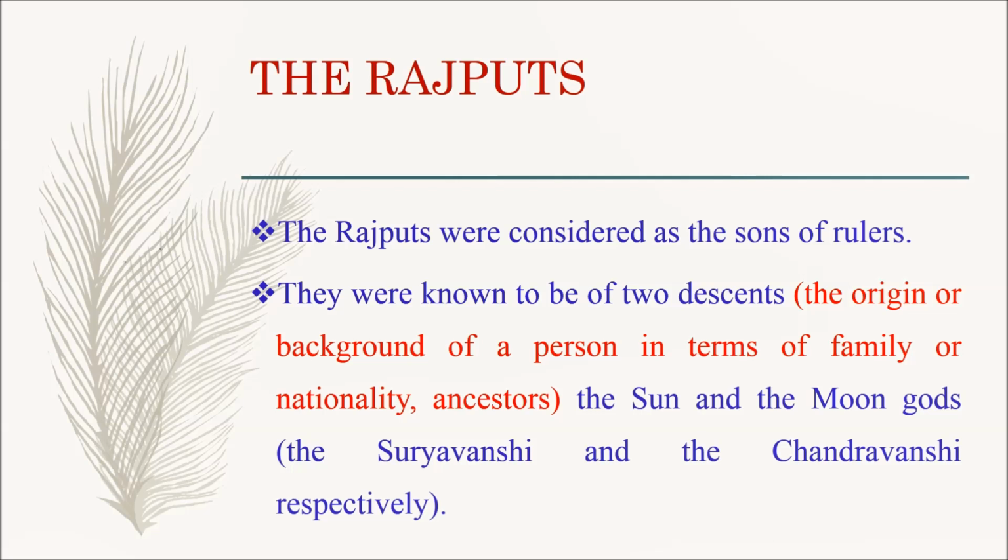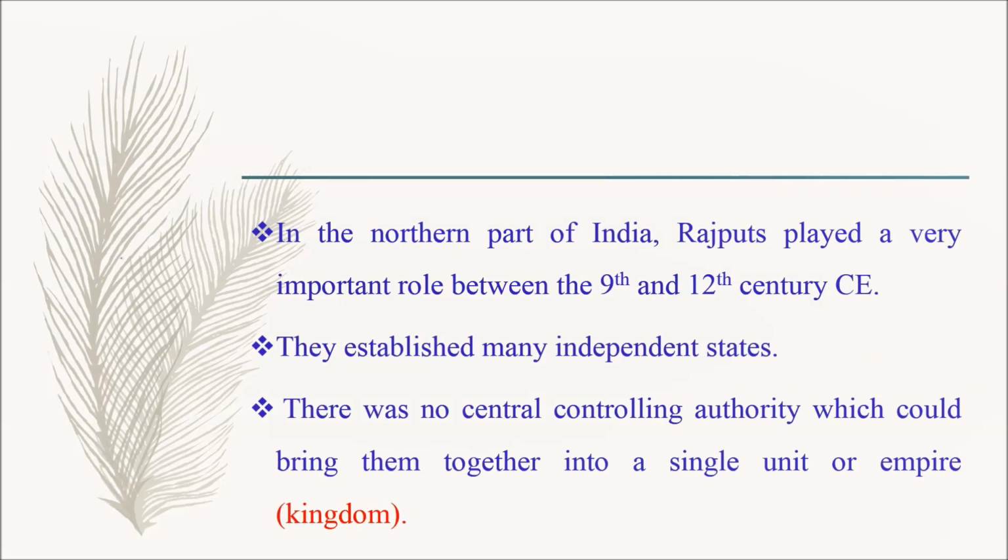Rajputs were known to be of two descents, the sun and the moon gods, that is the Surya Vanshi and the Chandra Vanshi respectively. In the northern part of India, Rajputs played a very important role between the 9th and 12th century CE.